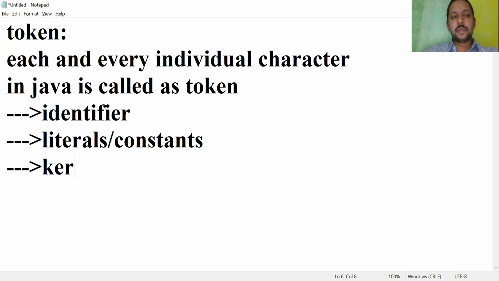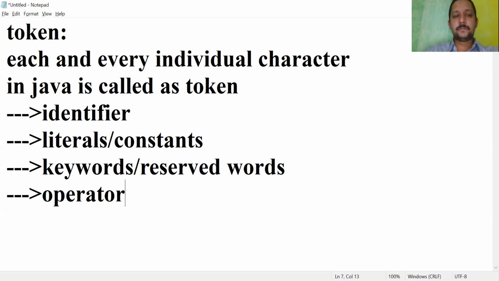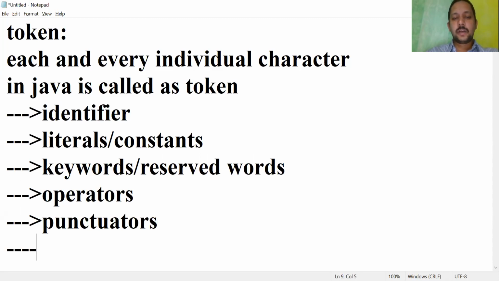Next, keywords or reserved words. Next, operators. One more, special symbols, which are categorized as punctuators and separators.